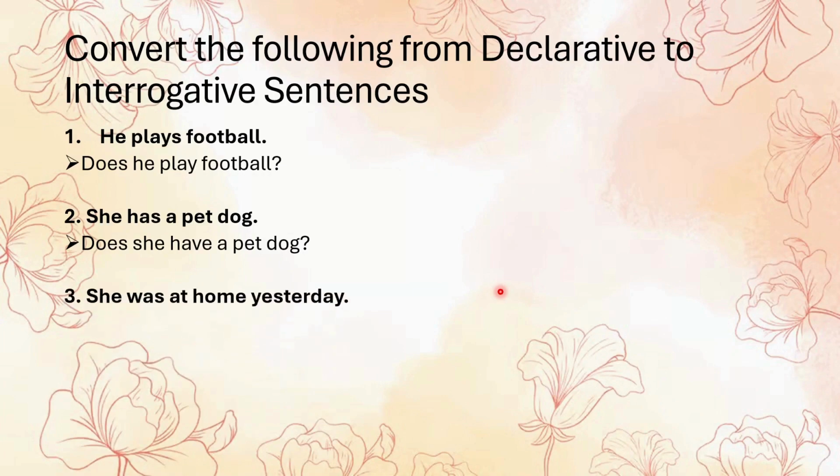Next is she was at home yesterday. After transformation, it is was she at home yesterday? The auxiliary verb was already there. We bring it to the beginning of the sentence, no other changes needed.